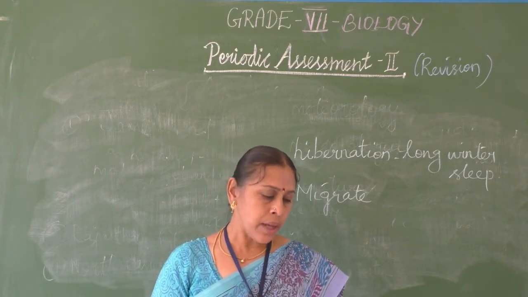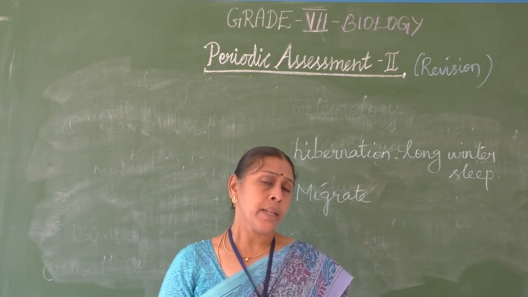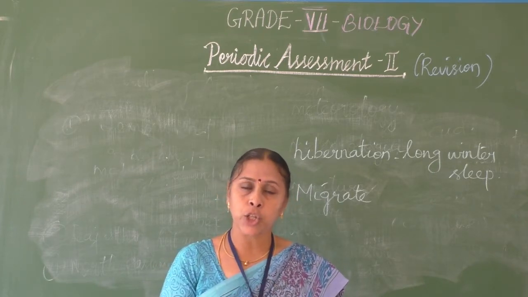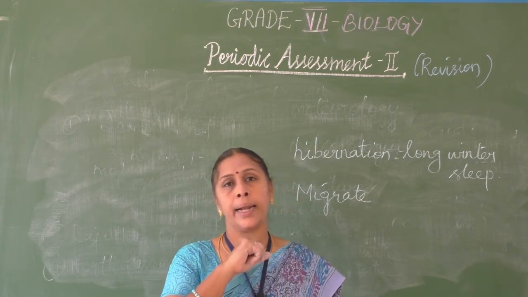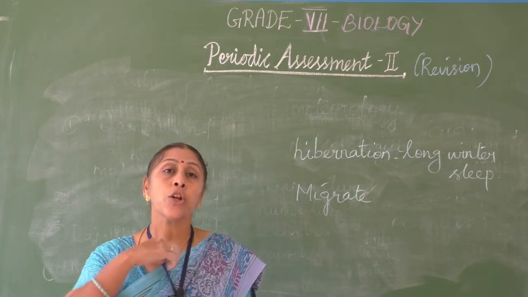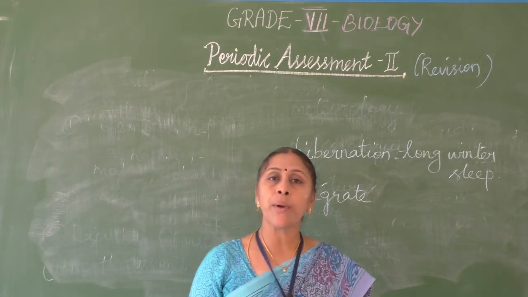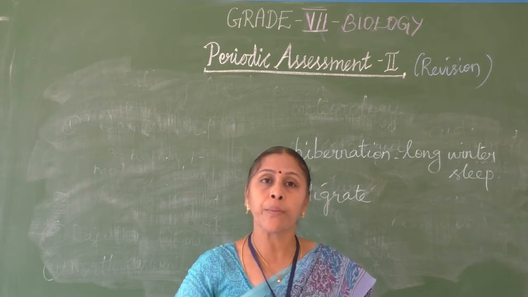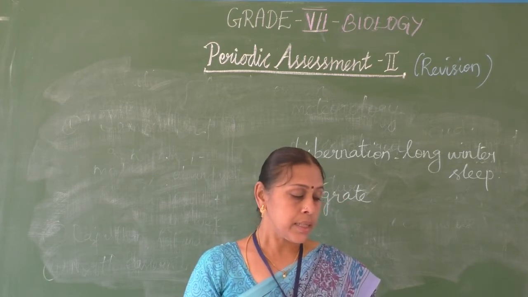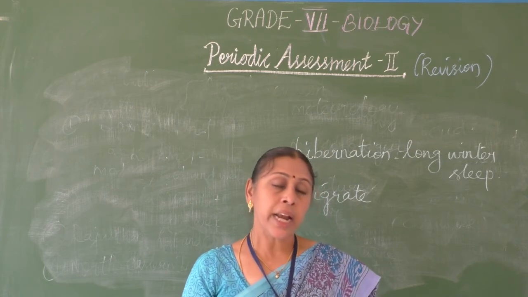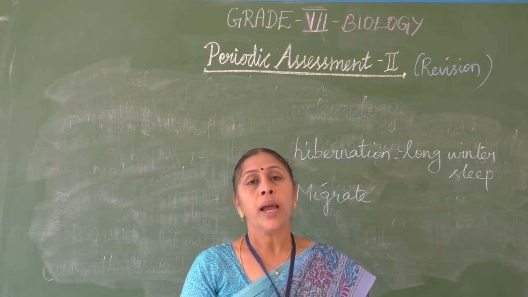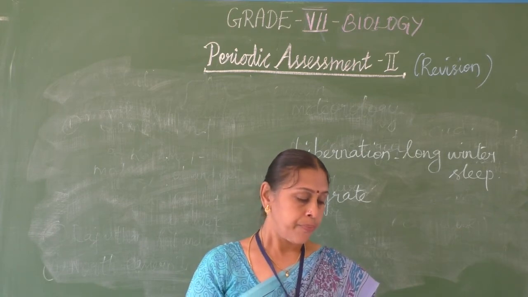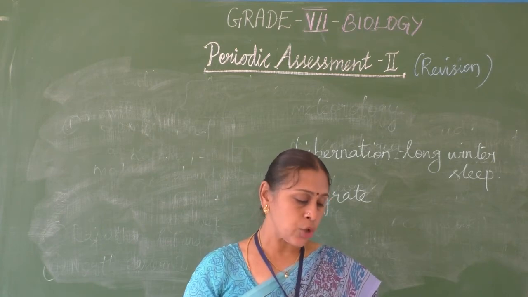Next, the patterns were already sent to you. Then the largest gland in the human body is the liver. It secretes the bile juice. It is stored in the gallbladder and it helps in the digestion of fats. So like that, for 1 mark you should understand, read the lesson line by line, understand, and you should be able to answer. Next, the study of weather is meteorology, and the person who studies the weather pattern is called a meteorologist. Next, a picture based question will be there.